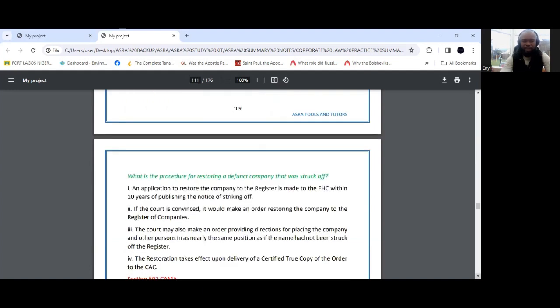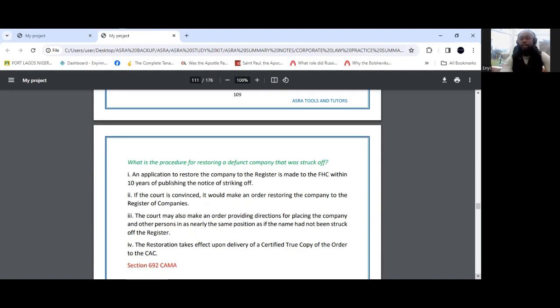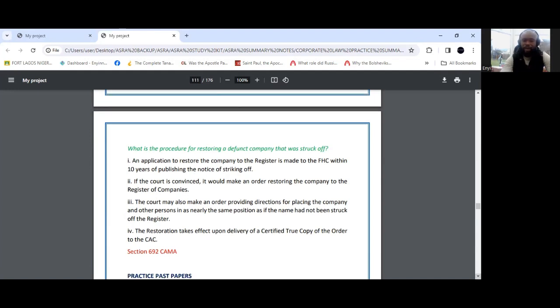Now, when a company has been struck off and is a defunct company, is that a final end to the life of the company? The answer to that question is no, because a defunct company may still be restored to the register. How that is done is that an application may be made to the Federal High Court within 10 years from when CAC's notice of the striking off was made. And if the Federal High Court is convinced that there's good reason to have the company restored, then they can make an order to that effect, and then a certified true copy of that court order can be filed with CAC, and the company will be restored back to the register of companies.